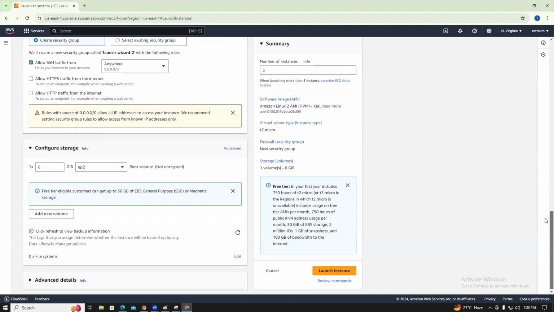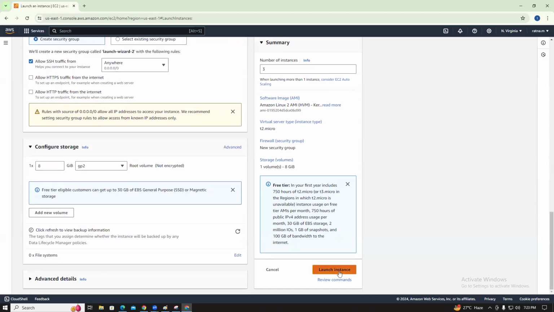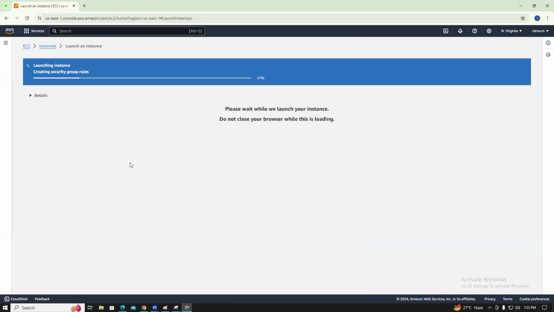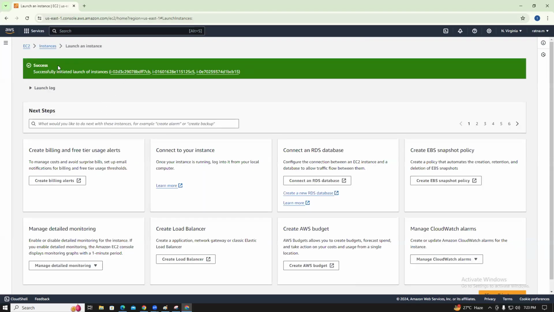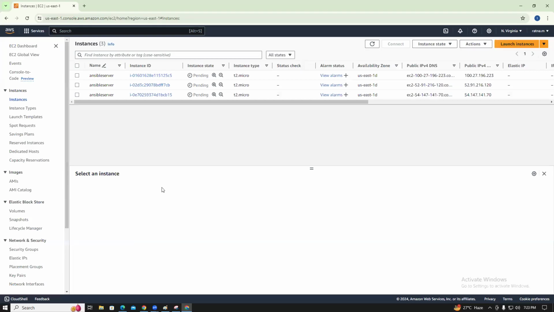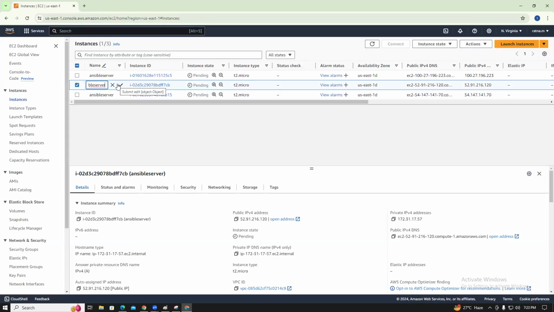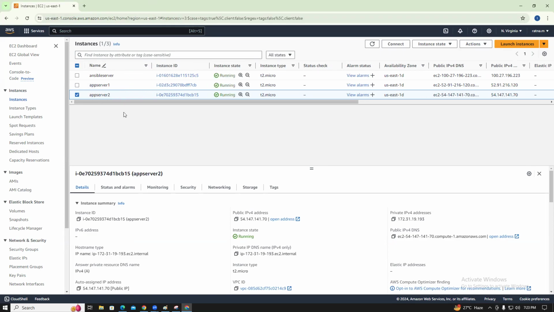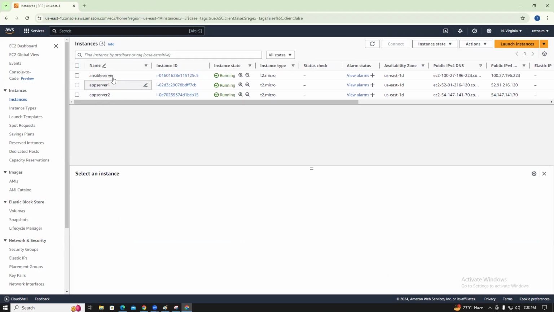30 GB is free. Okay, so I'm launching the instance. I will change the names of the instances once they are created. So target server 1, target server 2. Okay, 3 instances created. This is app server 1, the newly built server, and this is app server 2. Guys, understood? I created 3 servers: one is Ansible, one is app server 1, one is app server 2.